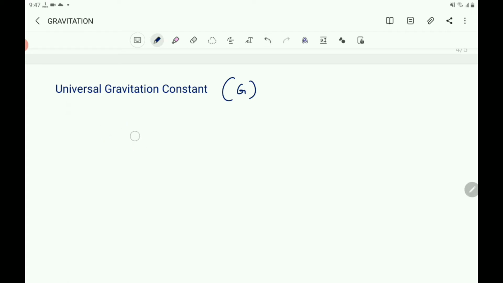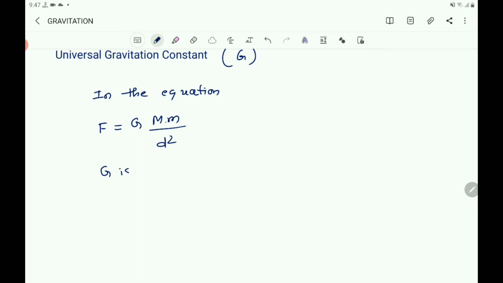So you write that in the equation, F is equal to G into M by D square.